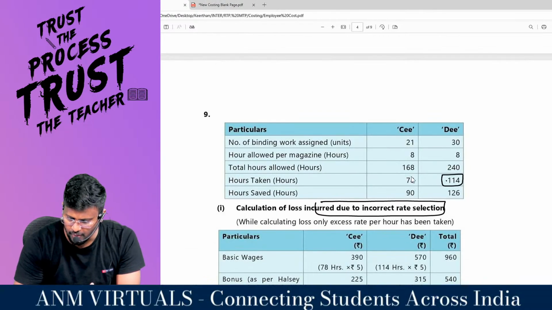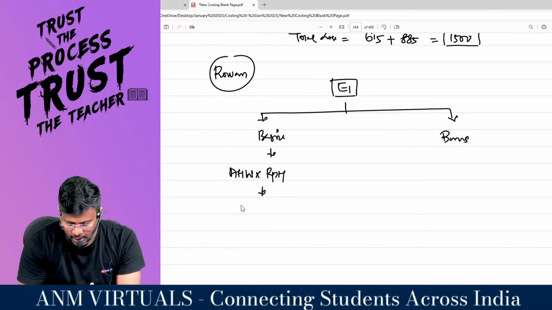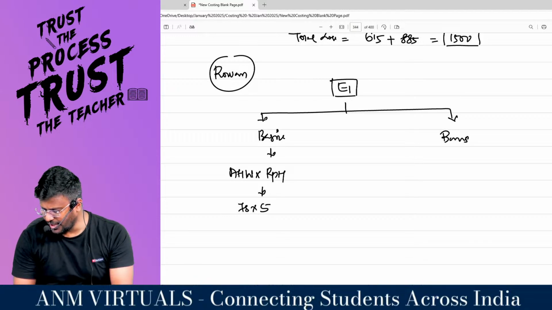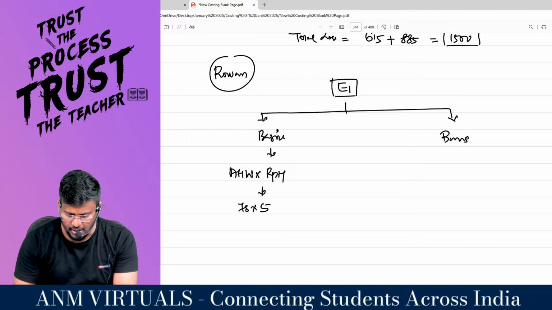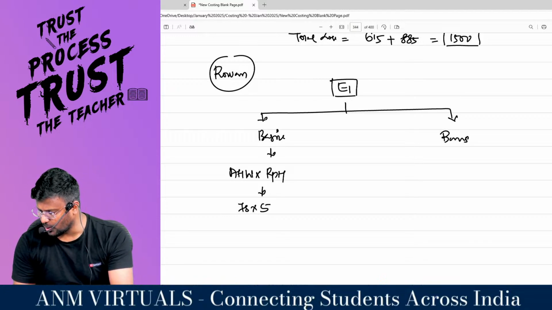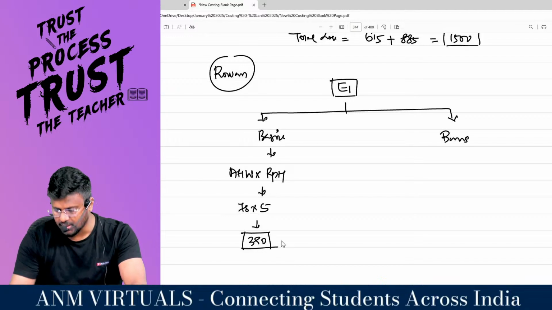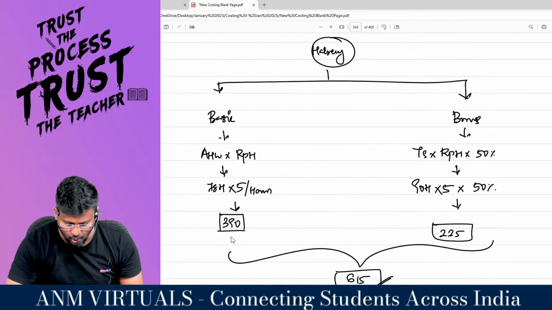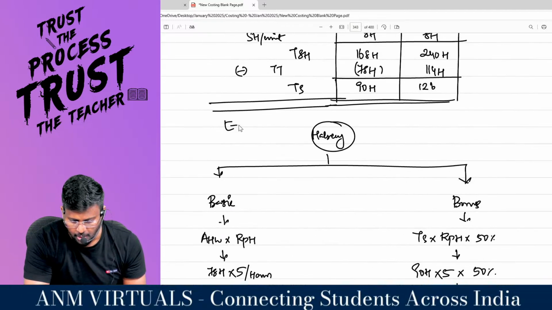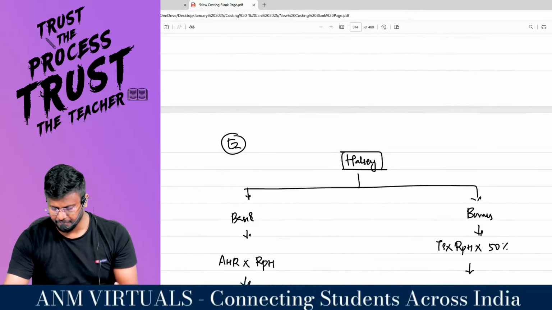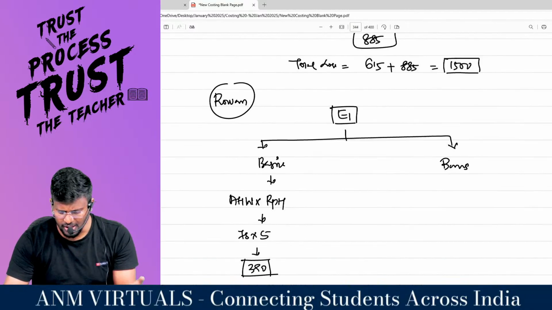For the first employee, 78 hours into the extra 5 rupees comes to 390 rupees, which is the extra loss. The same 390 we got for employee number 1 under Halsey. But surely the bonus will change.